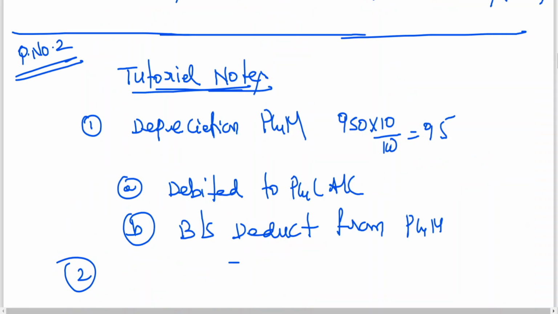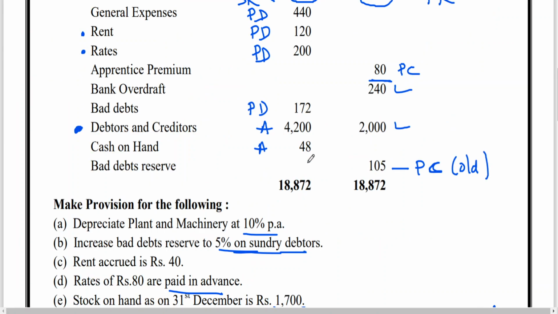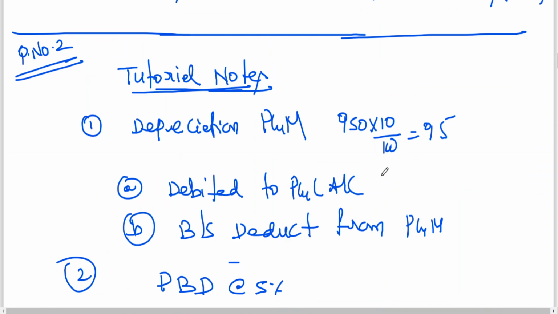So now this I am writing as: debtors, provision for bad debts at the rate of 5% on debtors. Debtors is how much? 4,200.